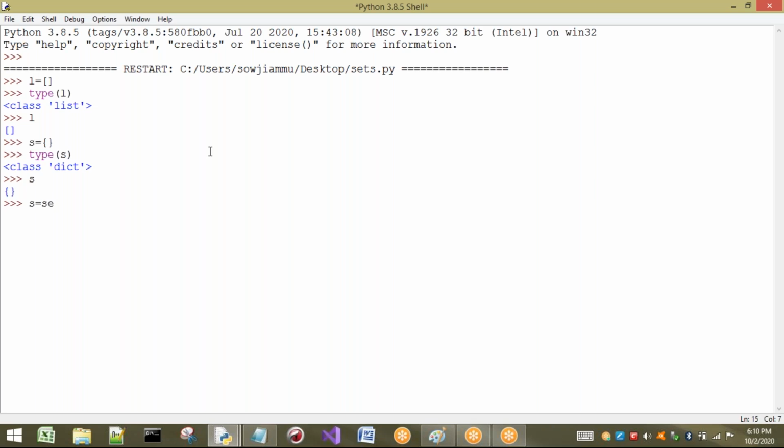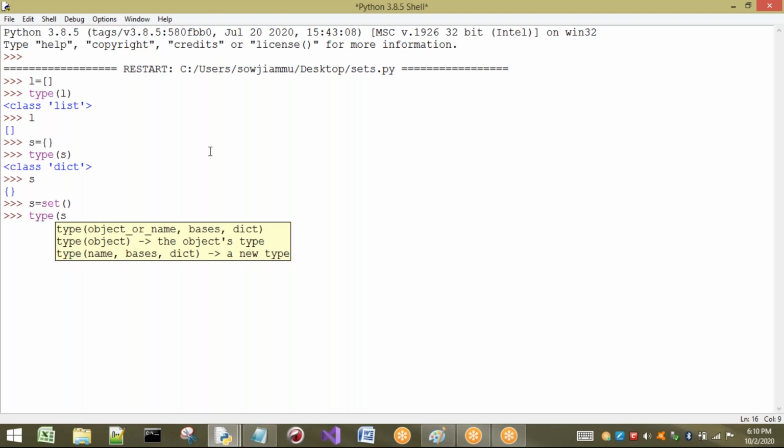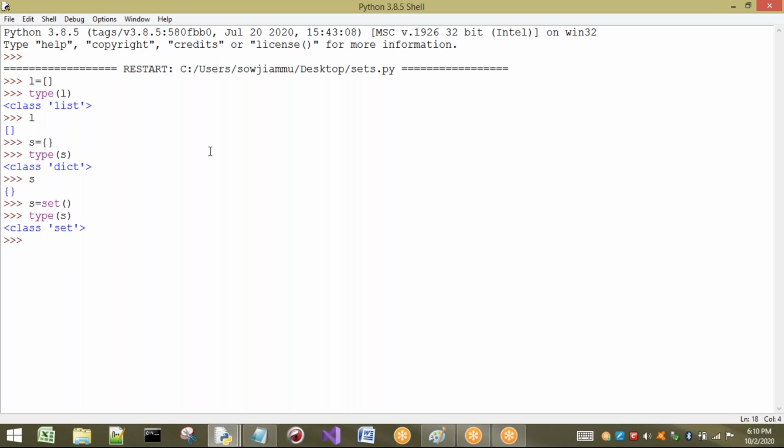Now how to create an empty set? Just by using a function called the set function. So if I type this one, what happens? Type of s, yes. So now you can understand it is a type of set. If I print s, you are going to get what? Empty set. There is no element in the set.